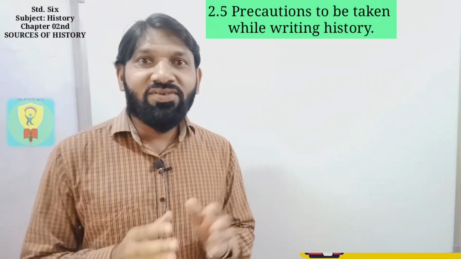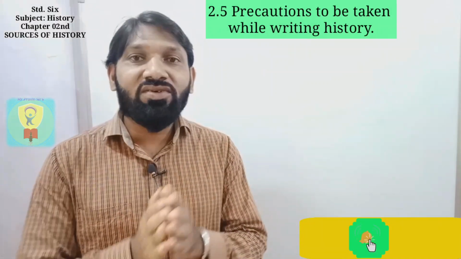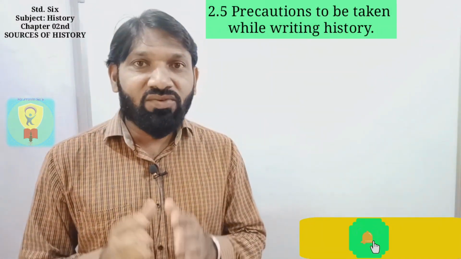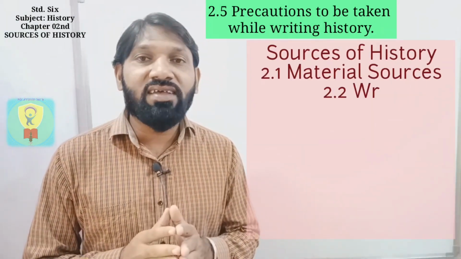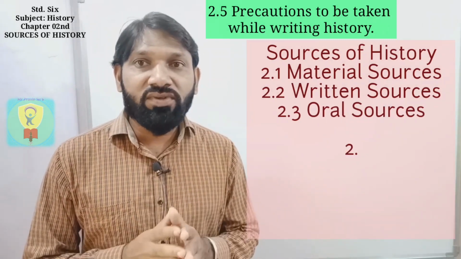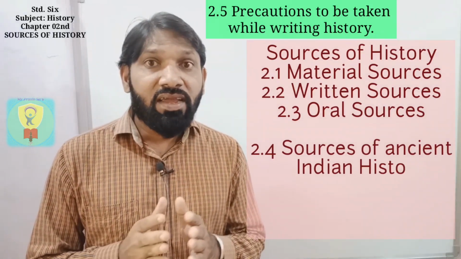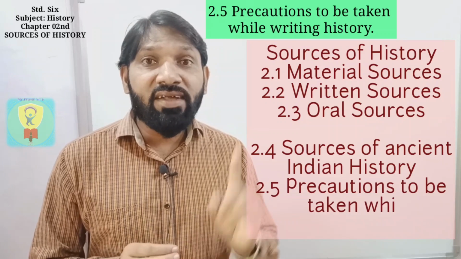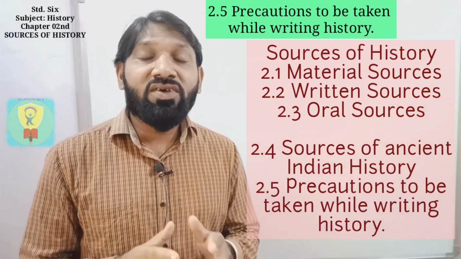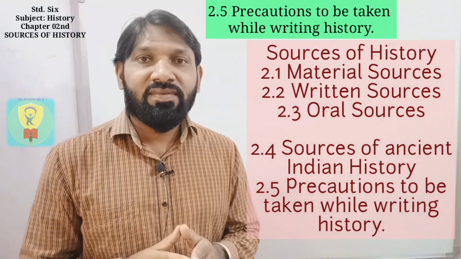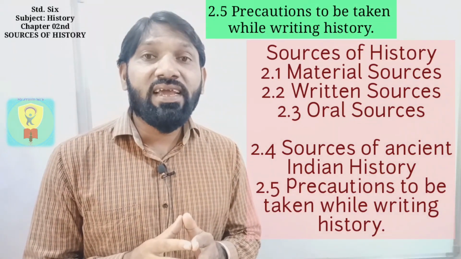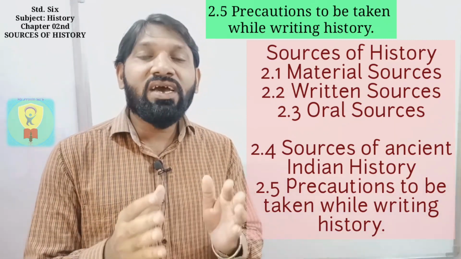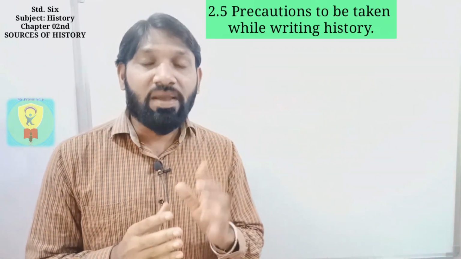In this chapter we learned the sources of history, that is material sources, written sources and oral sources, in the first video, and then the sources of ancient Indian history, and lastly the precautions to be taken before writing history. So here we have completed our second chapter.